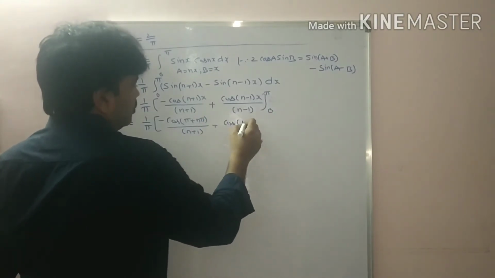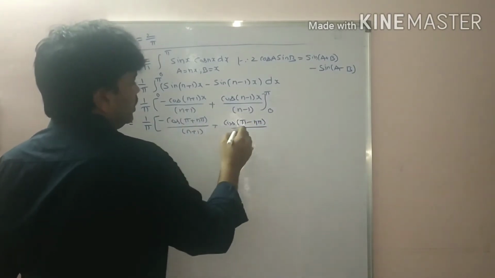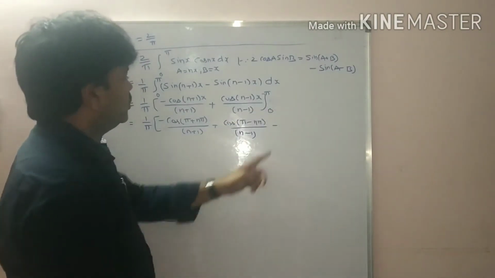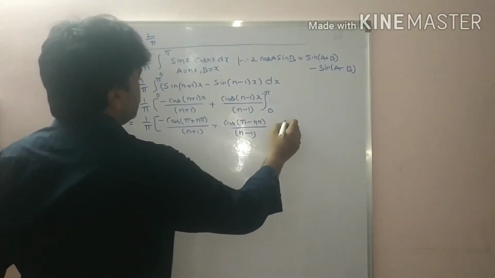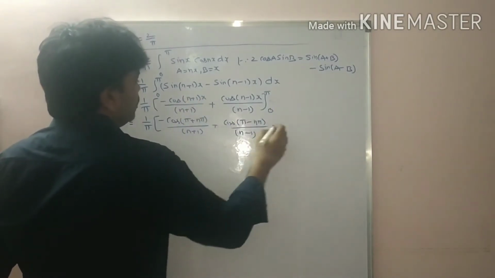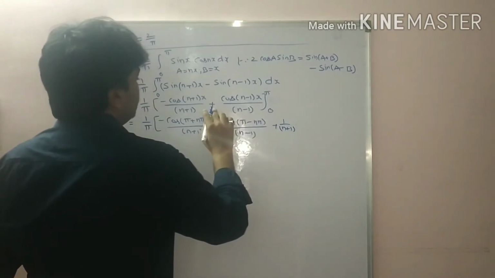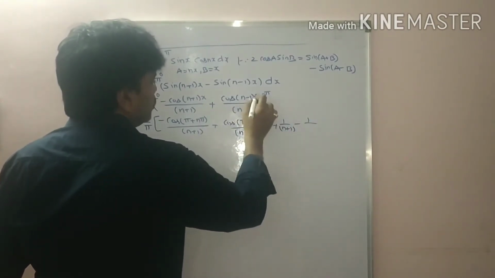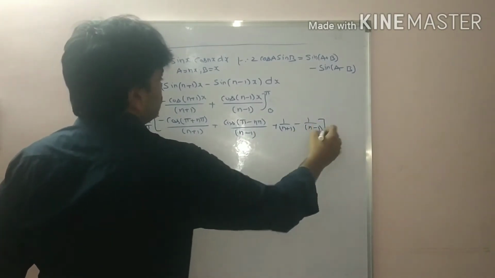So pi minus n pi divided by n minus 1, minus, substitute lower limit, students, minus into minus plus cos 0 value is 1, so we get 1 by n plus 1. Here plus into minus, 1 by, cos 0 value is 1, 1 by n minus 1, bracket close.